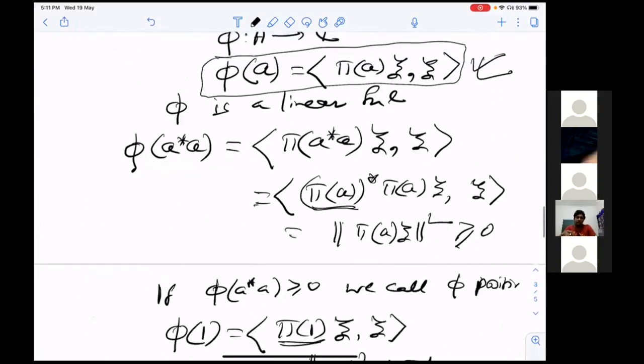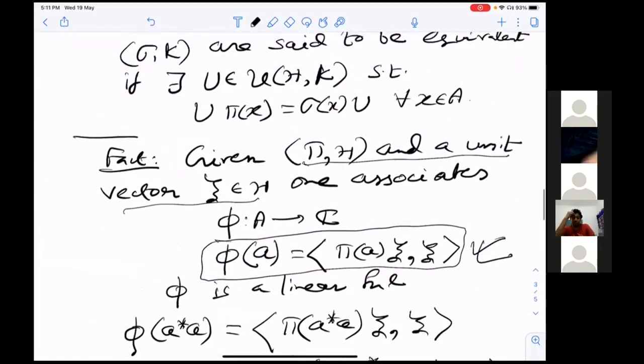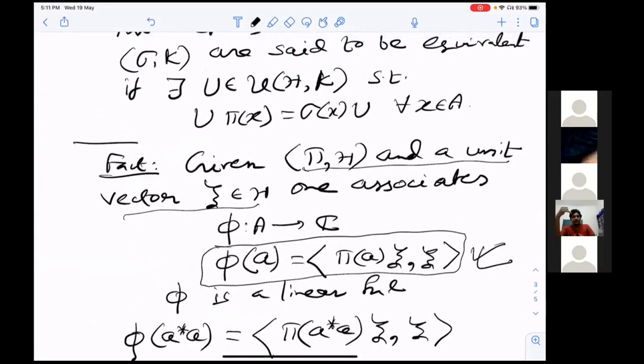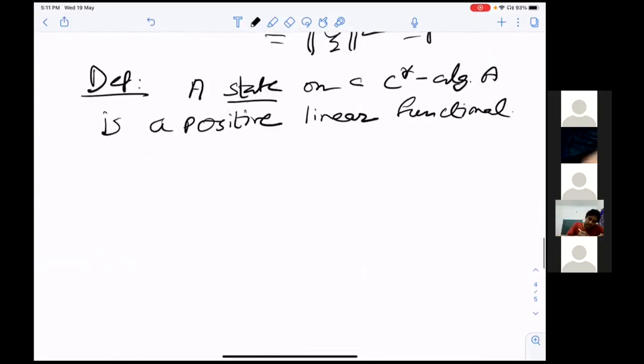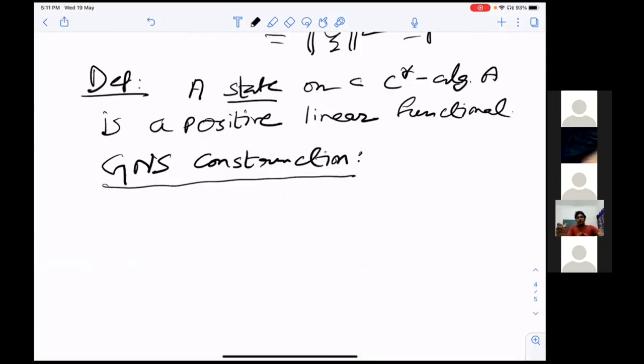Now you can ask whether the converse is true. Here you have given a representation, and we have defined a state. So given any state on a C-star algebra, can you define somehow a representation? This is the celebrated GNS construction, the Gelfand, Naimark, and Segal construction.